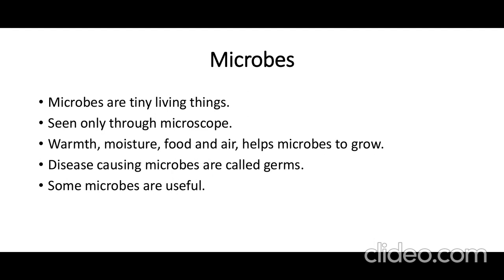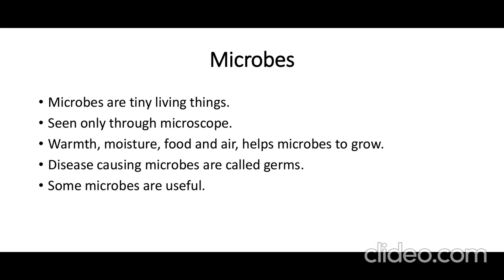Microbes can be seen only through a microscope, and they are found everywhere. They grow rapidly wherever they get these four conditions: warmth, moisture, food and air.